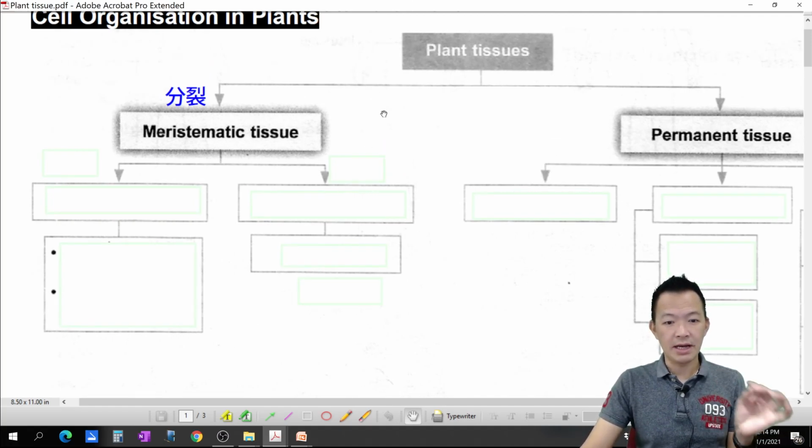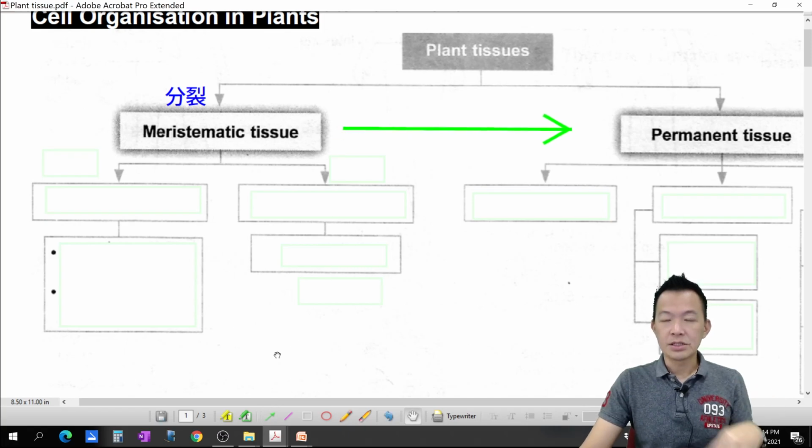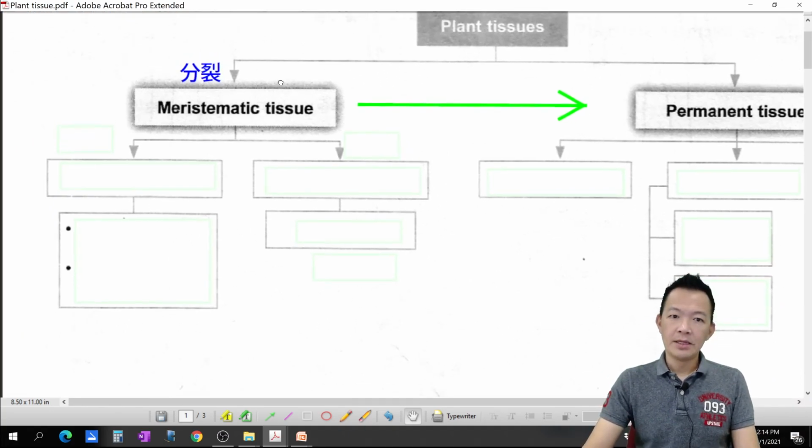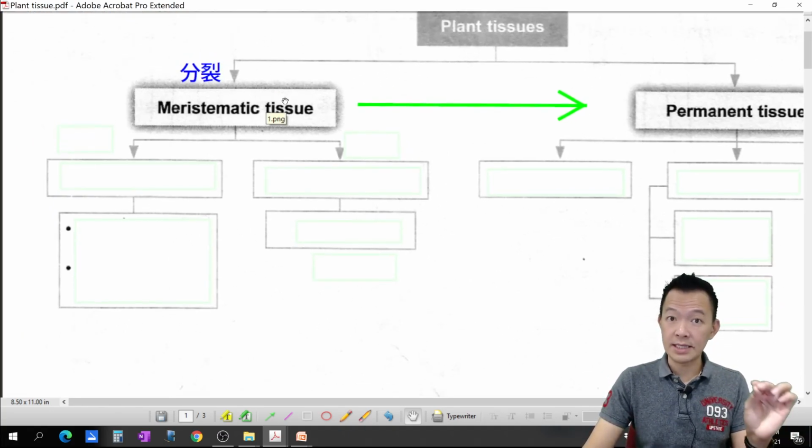And what happens to the new cells? The new cells normally will grow, they keep growing. After they grow, they go through a process called cell differentiation, or cell specialization, and become permanent tissue. But how is the process? We start here.